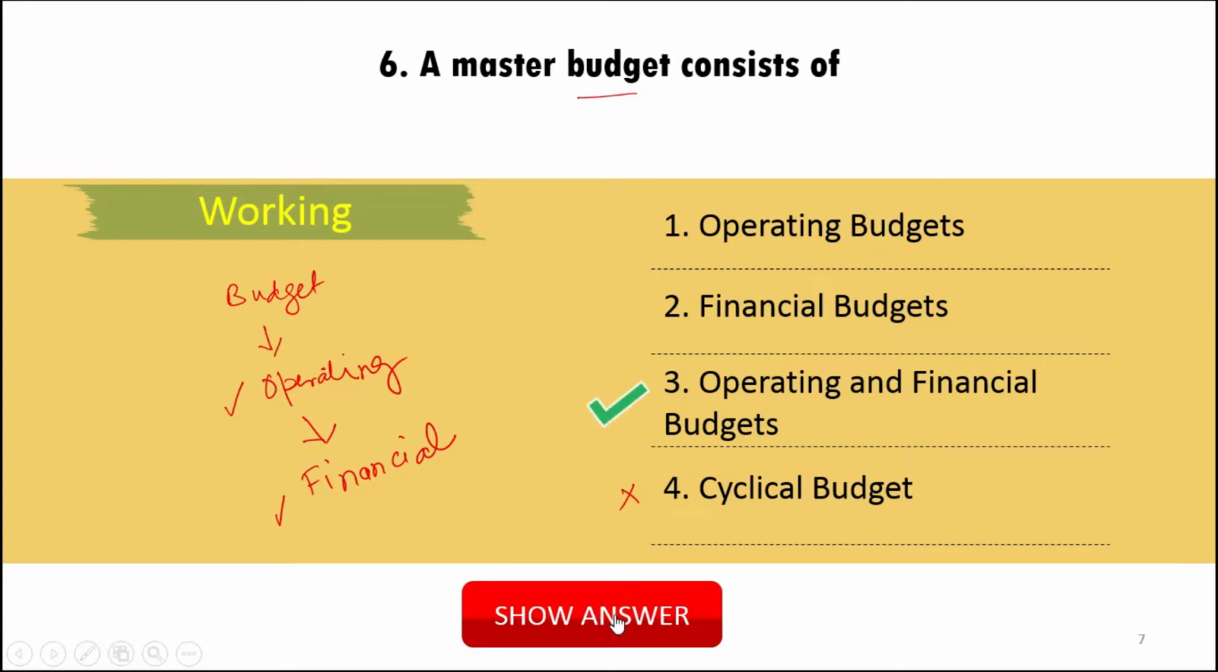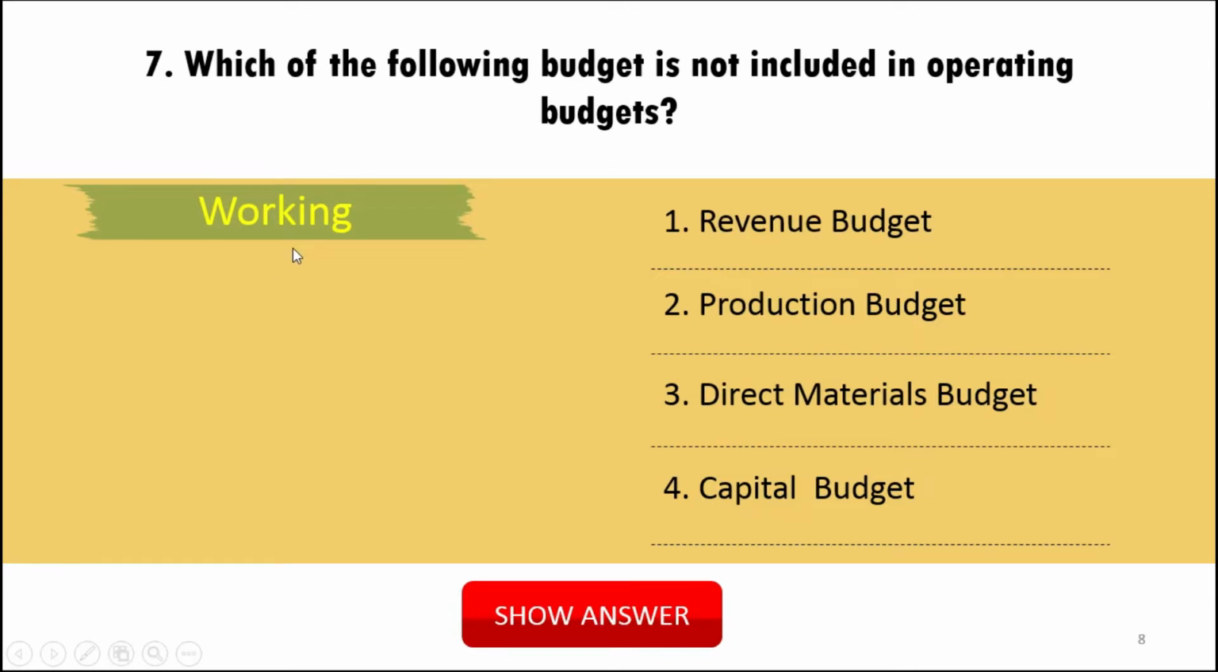So the correct option is operating and financial budget. Which of the following budget is not included in the operating budget? There are several budgets in the operating budget. So it is asking which is not included in the operating budget.